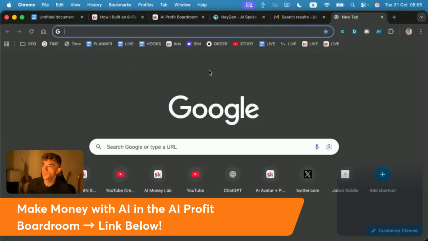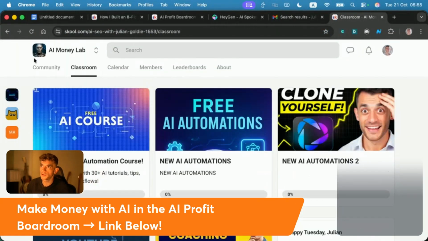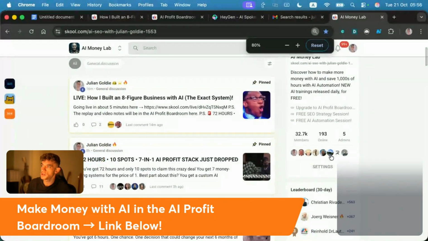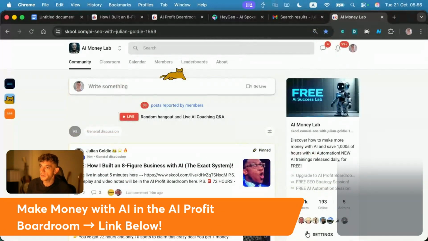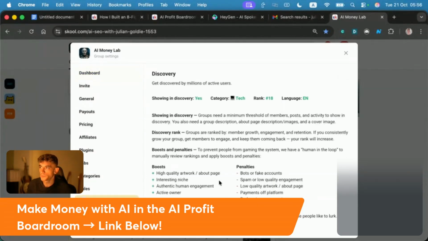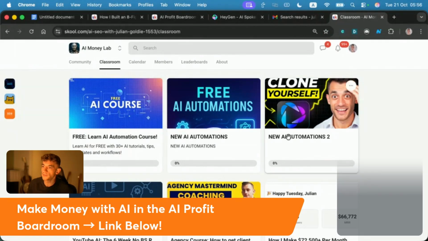So for example, if we go to the AI Money Lab right here, this is my free community. By the way, it is an awesome community. Let's take a cheeky gander. We've got 32,700 people in here. We are the top 18th in the world as a community, which is pretty insane because we have like 177,000 people to compete with. And if we go to the classroom here, you get all these different free trainings.